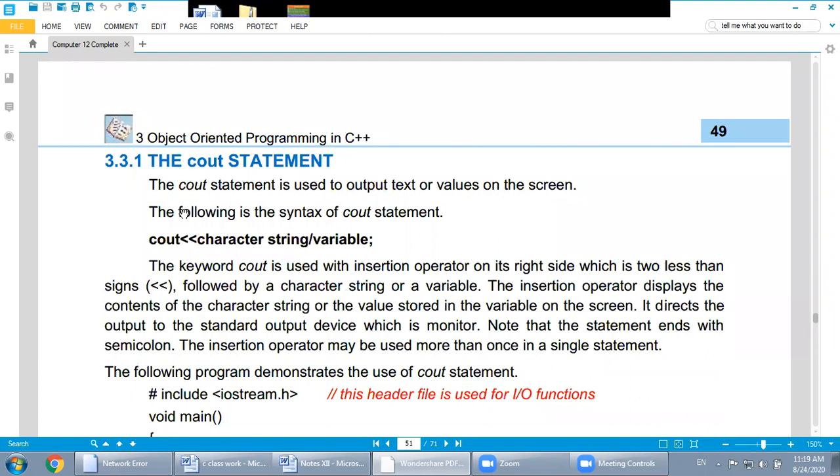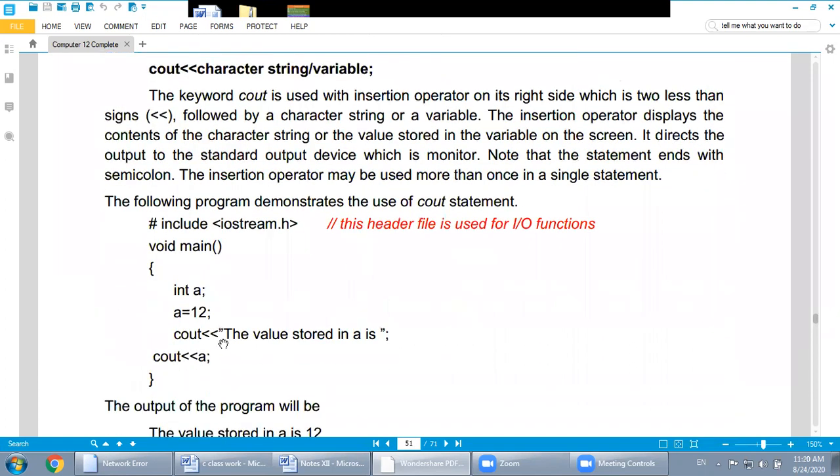Cout statement, the general form of cout statement. Cout, first of all you will write the cout, then a character or string or variable. If you use a message, then your message will be enclosed within double inverted commas. I will show you the example over here. Watch over here: cout, the value stored in A is. They enclosed the message in double inverted commas. After that, this is the message.